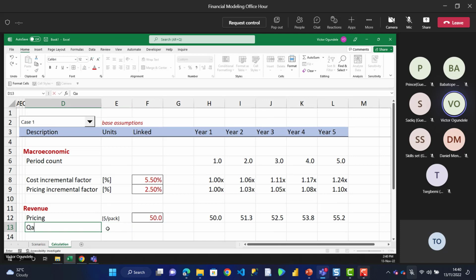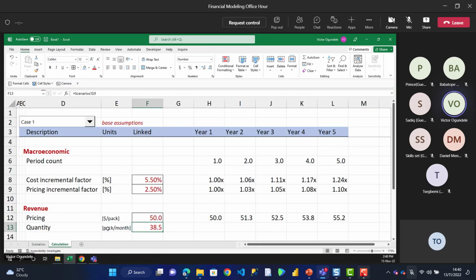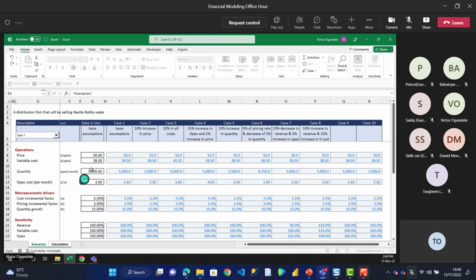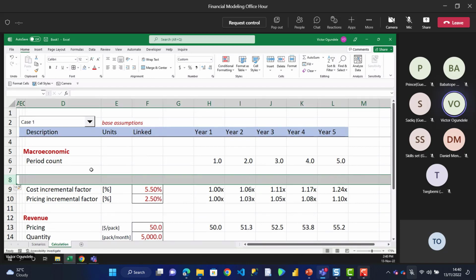So that's our price. Then for our quantity, I can just copy this unit that I have here. Just works. Let me be a lazy modeler and get things done faster. Okay, we need the quantity. We need the quantity, 5,000 per month, right? So I think you also need a month in a period.